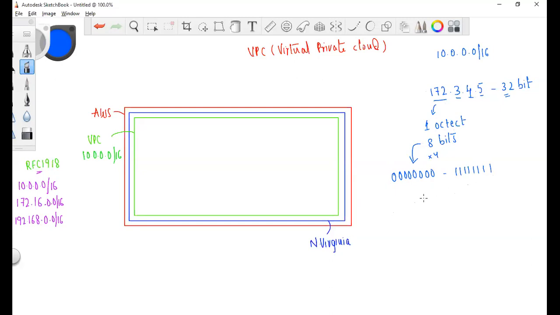If we expand this binary and convert it into decimal, the bit values are 1, 2, 4, 8, 16, 32, 64, 128. If I add all of these, I get 255.